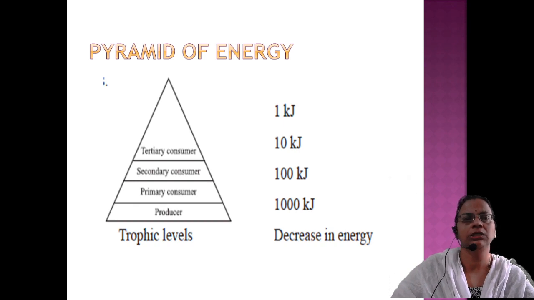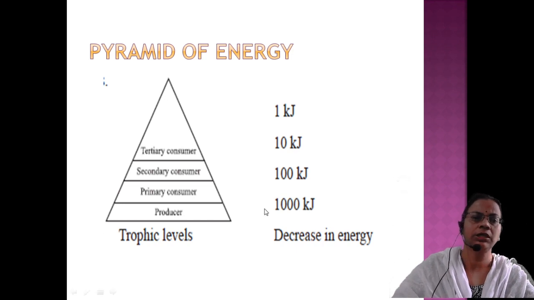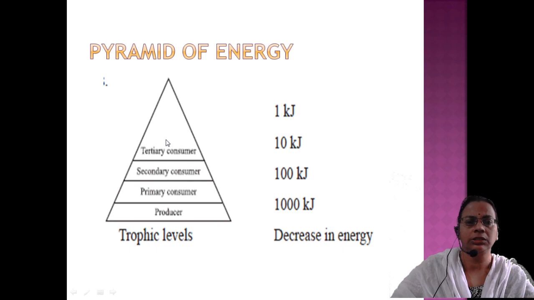We are representing this in a graphical format called the pyramid of energy. Here you see the pyramid of energy, which is always in a triangular form. The base of the pyramid is always occupied by the producers, that means the first trophic level. The second trophic level is occupied by primary consumers. The third trophic level is occupied by secondary consumers. And here comes the top trophic level, which is occupied by the tertiary consumers.